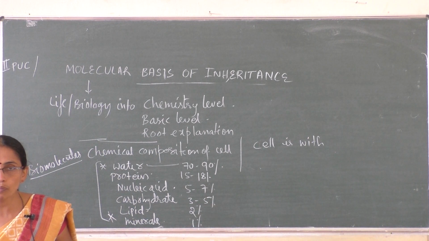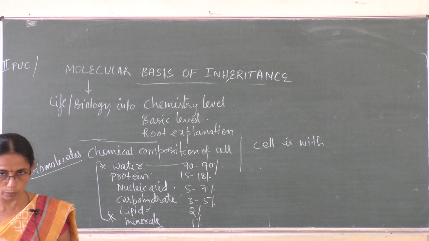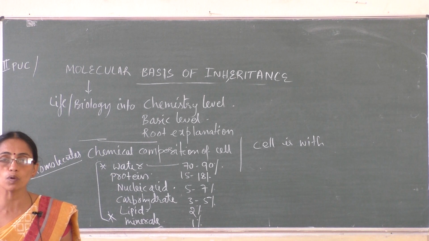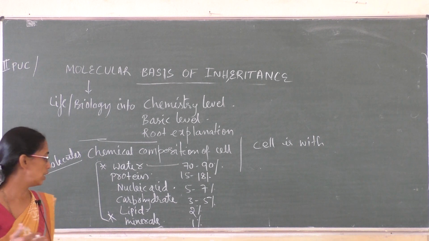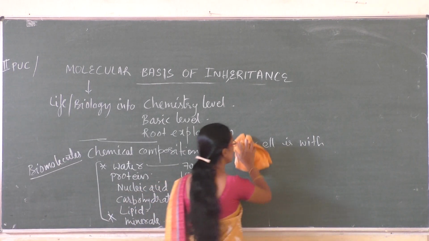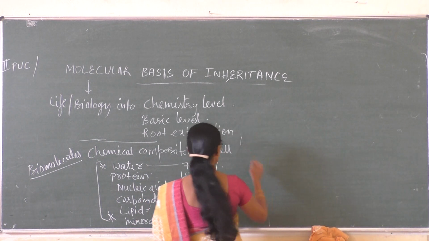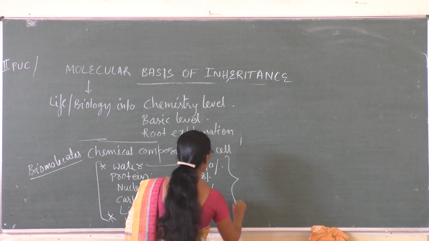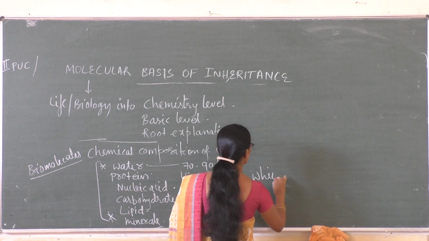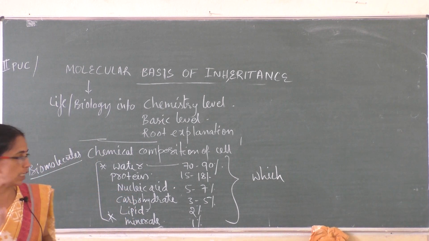So these are the components of the cell. Scientists wanted to know which component is responsible for the transfer of information from generation to generation, or from parents to their offspring. Which one? Among these, which component is responsible for the transfer of information?